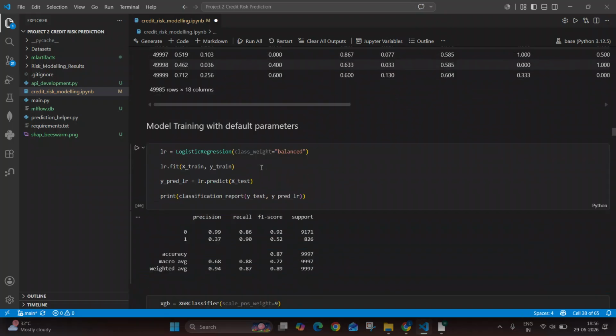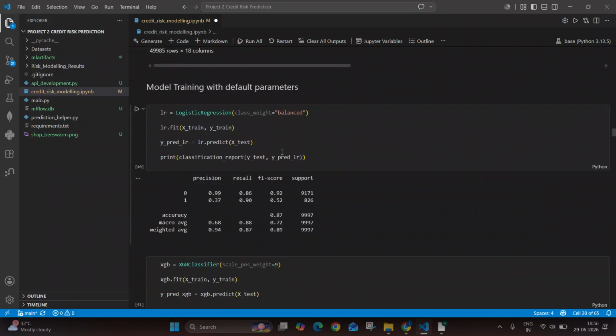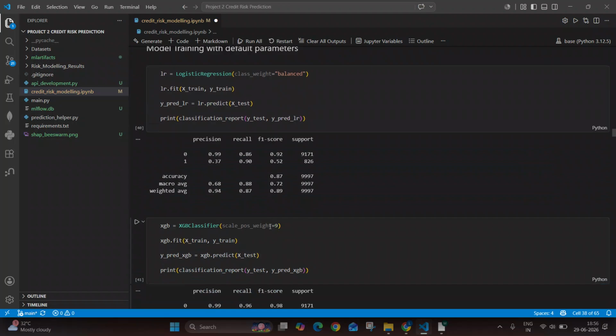Okay. So the first model that we have created, with default parameters, is a logistic regression model, and this is the result that we have obtained. We can see that 86.7% is the accuracy. Now, it is very important in banks to identify all those applicants who have a high probability of defaulting.